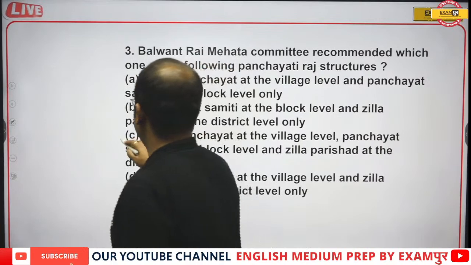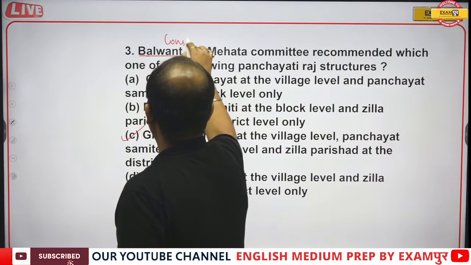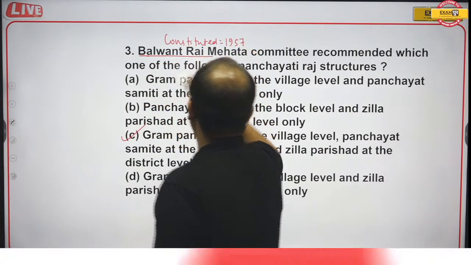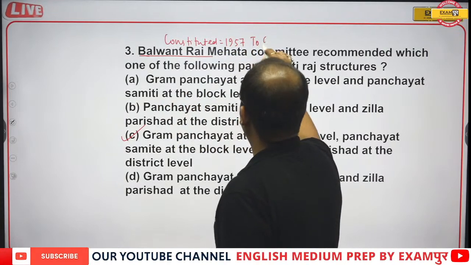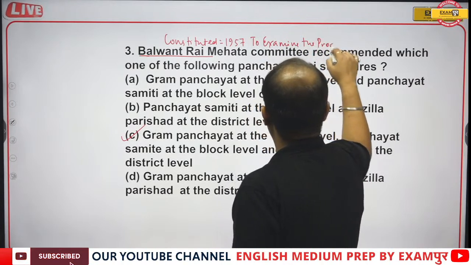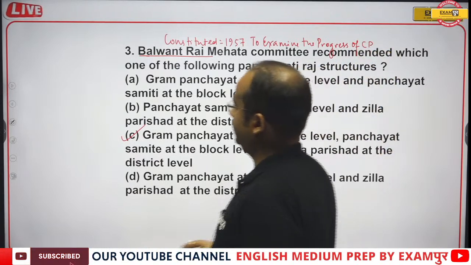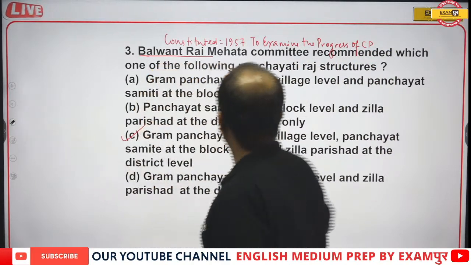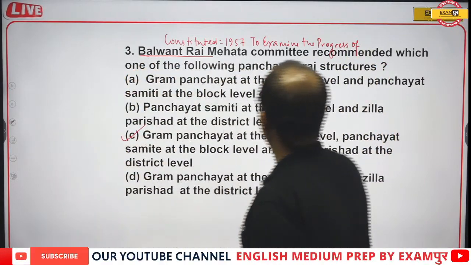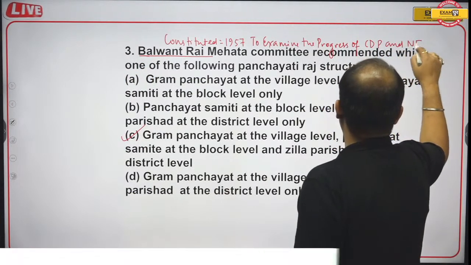The correct answer is option C. The Balwant Rai Mehta Committee was constituted in 1957 to examine the progress of CDP and NES. CDP, that is Community Development Program, to examine the progress of CDP and NES.